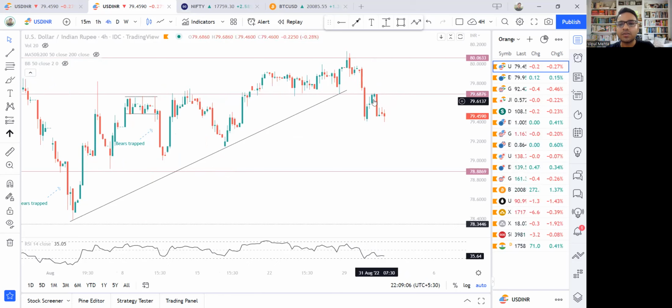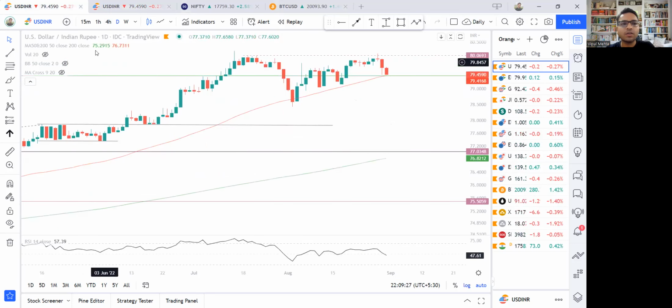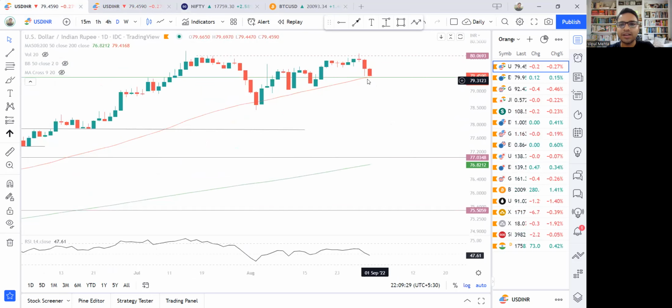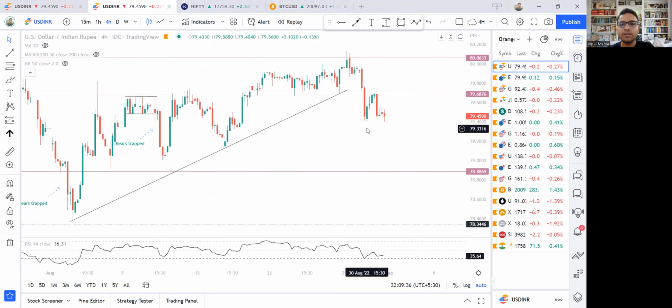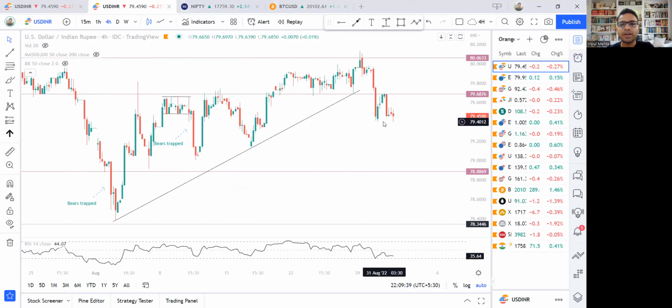Right now we hit and then ran away from this particular line, so we are trading below this. The green is the 200 moving average, which is also a crucial zone. As long as we are below this, it is a bearish signal and we can look for short opportunities. But having said that, the day chart of the USD INR pair is not indicating any clear bearishness right now because the price is still above the 50. So it's a bit of a mixed signal from the charts.